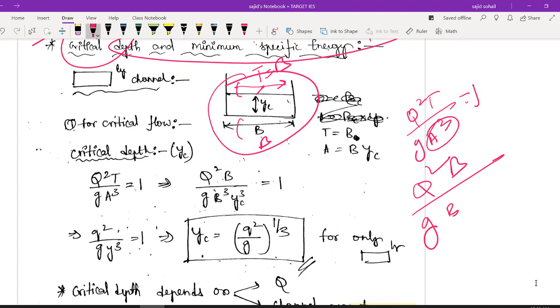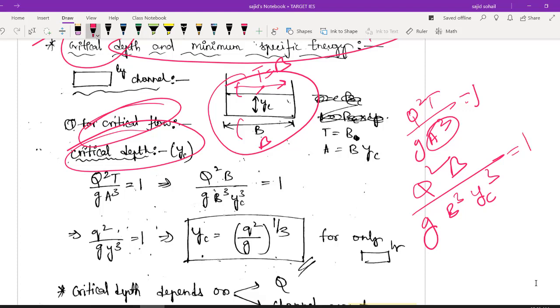How can I write a cube? A is nothing but b into y, right? So b cube, a cube, b cube, y cube. So it is a for critical flow, right? So depth corresponding will be critical depth. So instead of y cube, I'm writing directly yc cube, where yc stands for my critical depth. So this should be equal to 1.